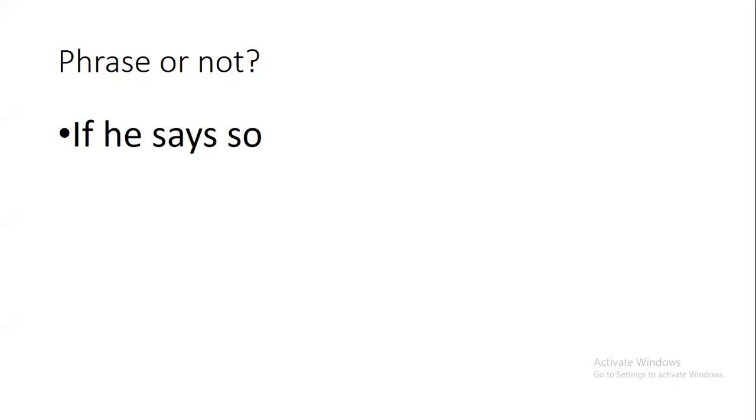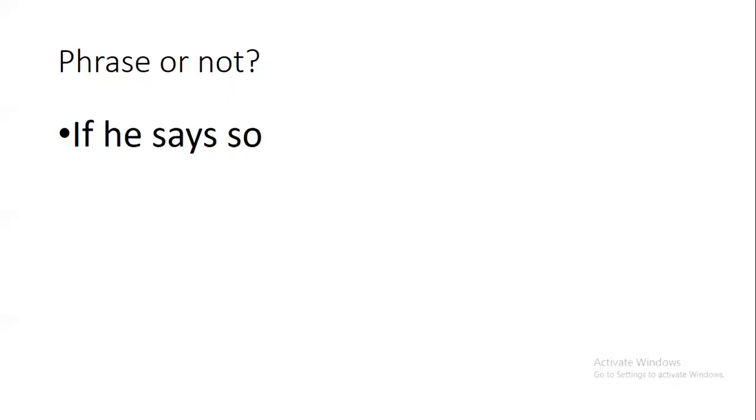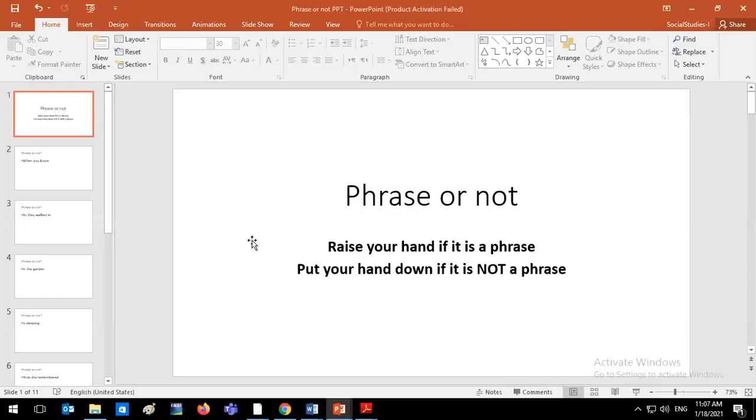What is he doing in the sentence, Mark? Says. Okay, in if he says so, says is my verb. Thank you, Mark. So this is an example of a clause, and that would be the end of my game of telling the difference between a phrase and a clause.